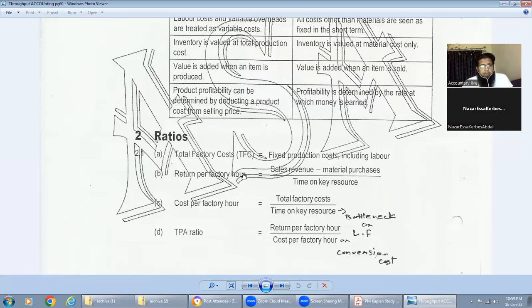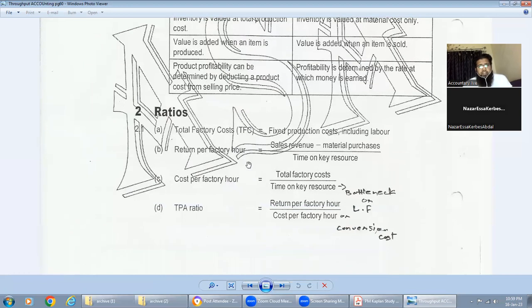Then we are talking about the ratios. Total factory cost is the fixed production cost, including labor. Here we are including the labor in the production cost, in total. We are not doing it on a per unit basis. Then return per factory hour is sales revenue minus material, divided by time on the key resource. Key resource means bottleneck or limiting factor.